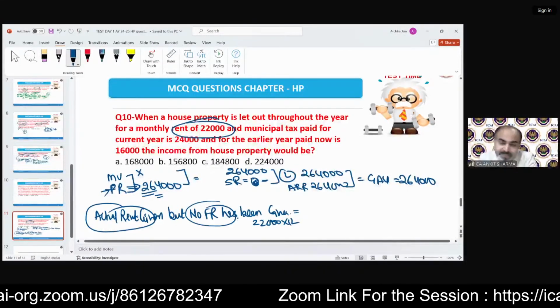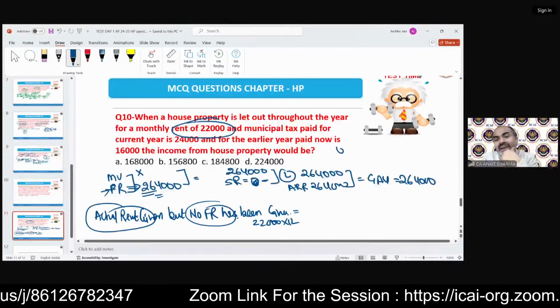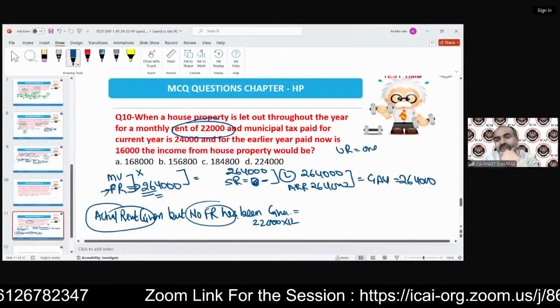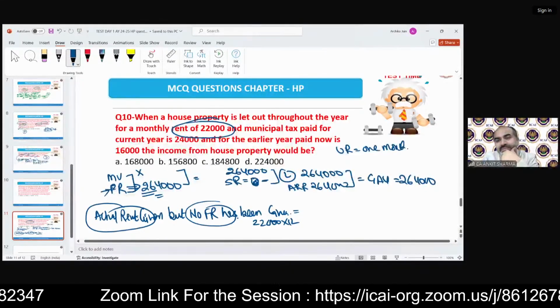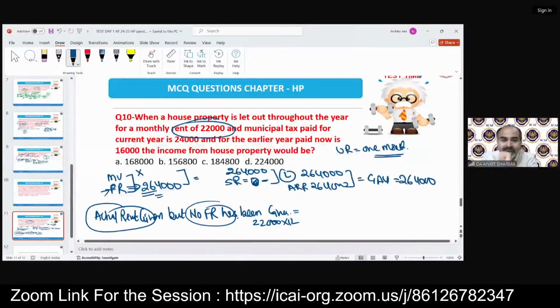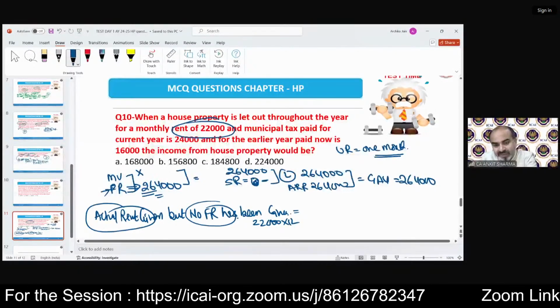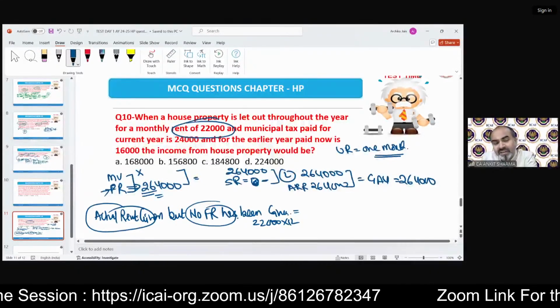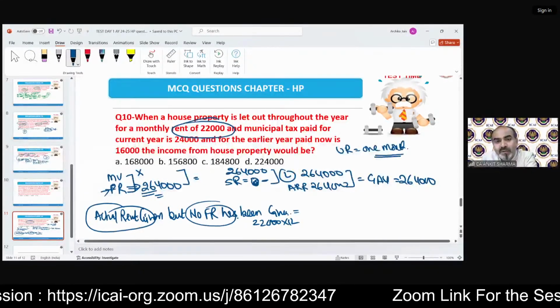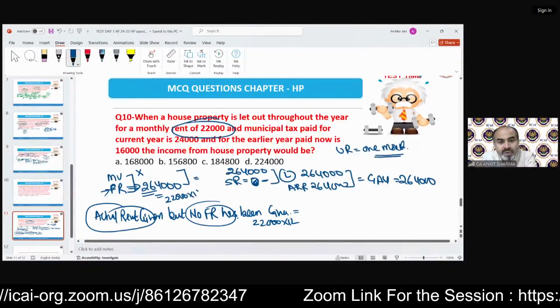But suppose in this question there is unrealized rent of 1 month. Then what will happen? Fair rent is not given but actual rent is given, so to calculate the fair rent the provision is fixed: 22,000 actual rent into 12.